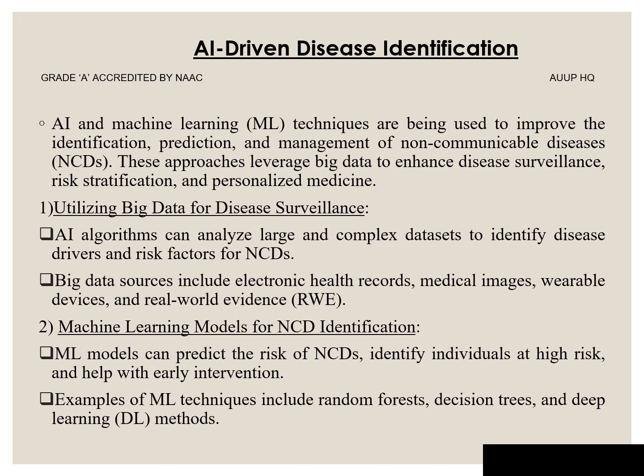Some of the major AI-based applications or approaches which can be used to enhance disease surveillance, with big data analysis that can further help in risk stratification and personalized medicine, include utilizing big data for disease surveillance. AI algorithms can analyze large and complex datasets to identify disease drivers. They can be applied to electronic health records, medical images, wearable devices, and real world evidence. Machine learning models for NCD surveillance can predict the risk of NCDs, identifying individuals at higher risk. Examples of ML techniques include random forests, decision trees, and deep learning methods.